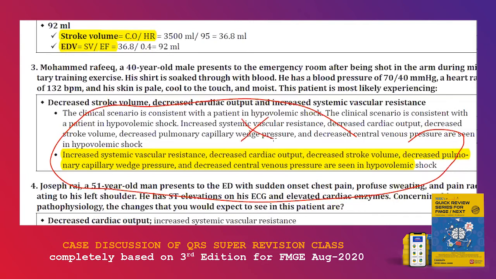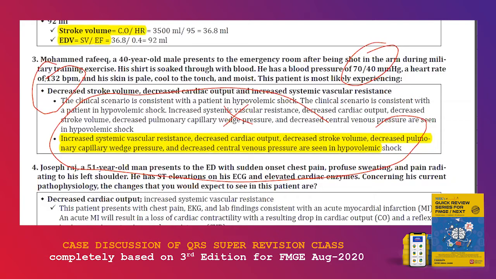If you forget the points given above, that is okay, because you obviously know the patient is in hypovolemic shock. How? One is hypotension, another is tachycardia. Hypotension plus tachycardia equals shock. Along with that, his skin is pale, cool to touch, moist. They might give you this point or they might not, it doesn't matter. Hypotension plus tachycardia equals shock, so the patient is in hypovolemic shock. Since the volume is lost, the body would try to compensate, so it reduces the ways in which the patient can bleed further.